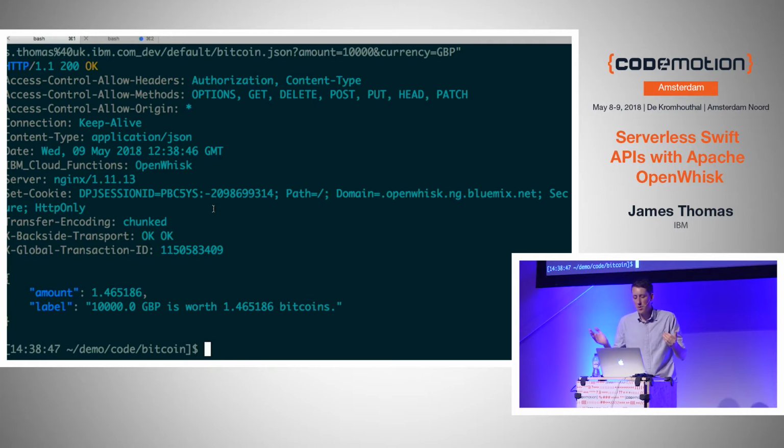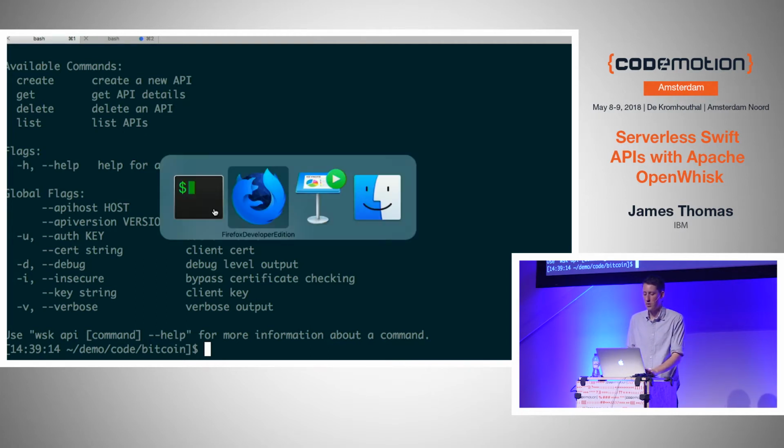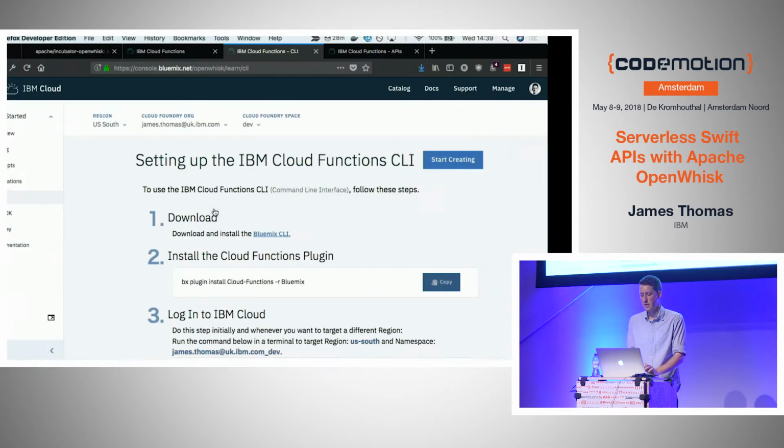So the next thing we obviously want to do, if you're going to have this as a proper API, is have an API endpoint. You want to have a managed service. OpenWhisk, the open source project, comes built in with an API gateway service, which is really nice. You can type command line things like bx wsk api create, delete, update, to define the routes and the parameters and all that kind of stuff. That works, but I think it's more intuitive if I show you through the management console in IBM Cloud. It just makes a lot more sense when you're trying to understand how this works.